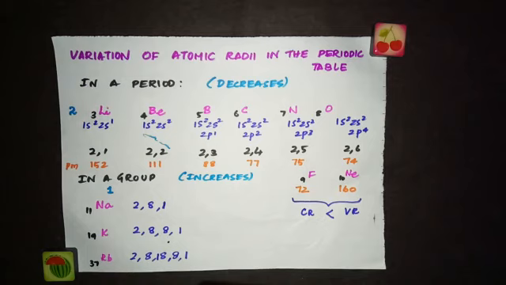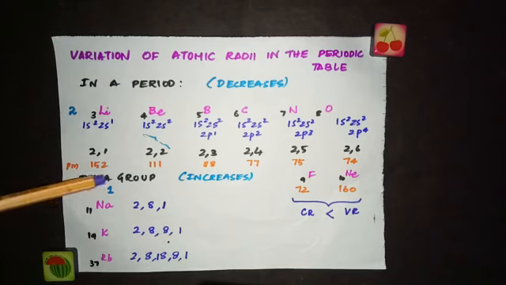And just now we saw the reason: the newly coming electron enters the same shell, and at the same time what is increasing? The nuclear charge is increasing. The attraction of the nuclear charge over the valence shell will be more as you move from this side to that side, so the size of the atom decreases.